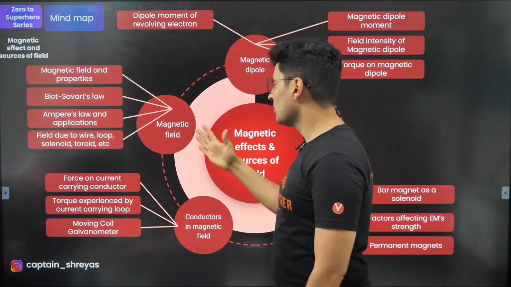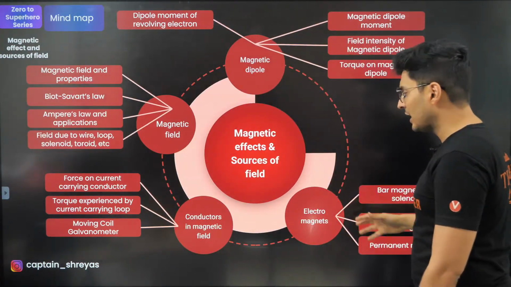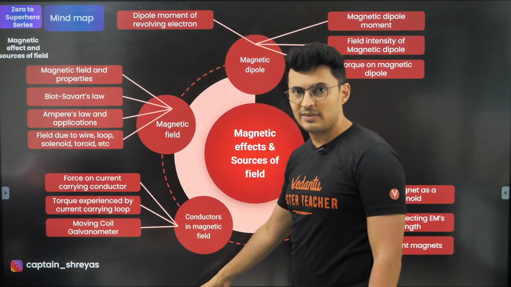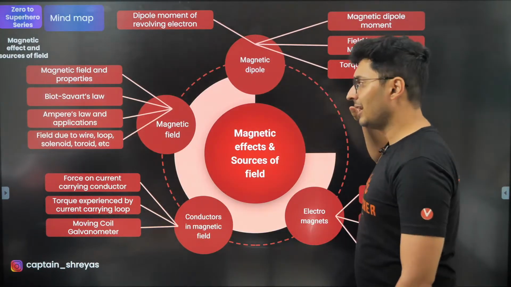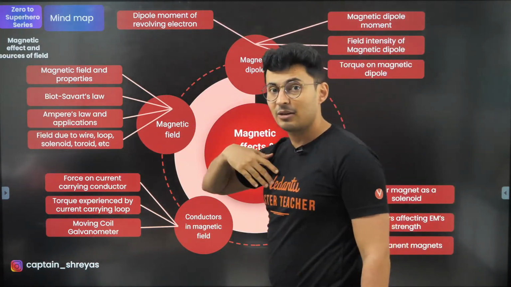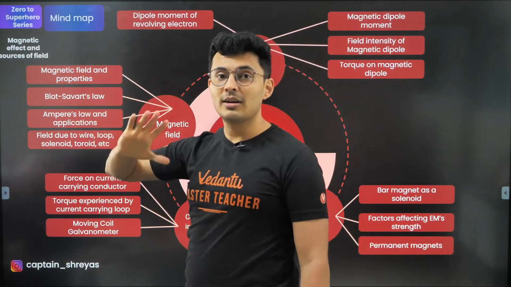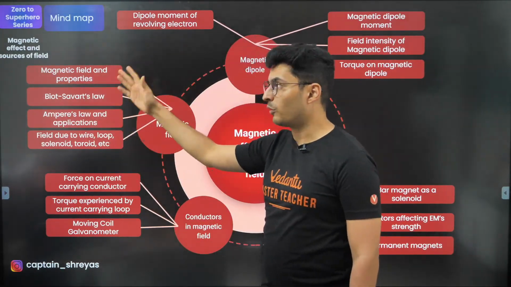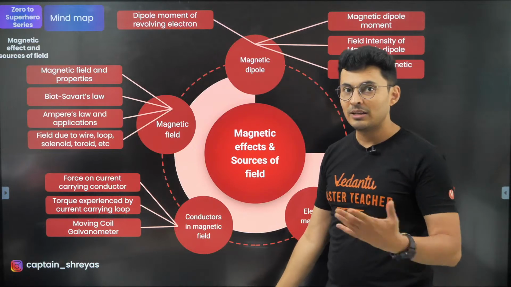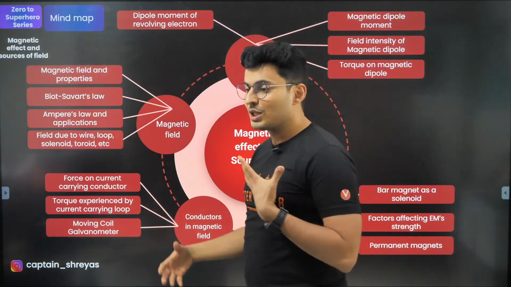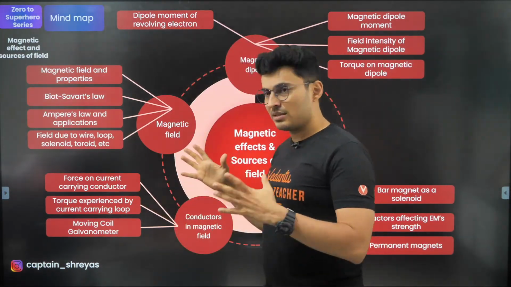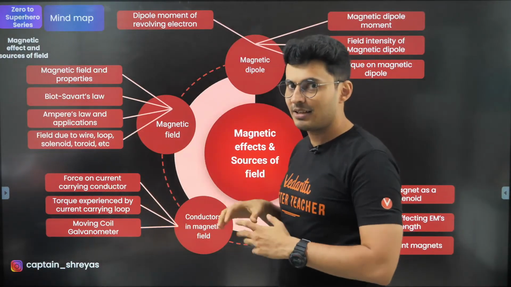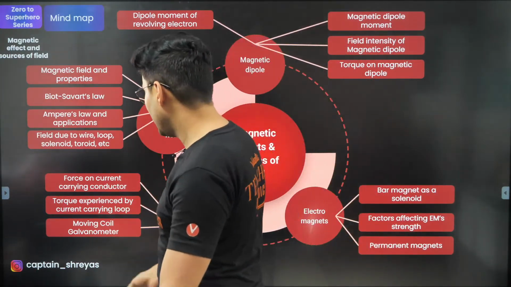So let's talk about field, then we'll also talk about electromagnets, then we'll also talk about the effects, and then we'll also move to the magnetic dipole concept. And the good thing today is that I have already made those notes for whatever concepts I want you to learn and what I want to teach. So you will see all these formulas and concepts in the slides coming up ahead, all my handwritten notes, okay?